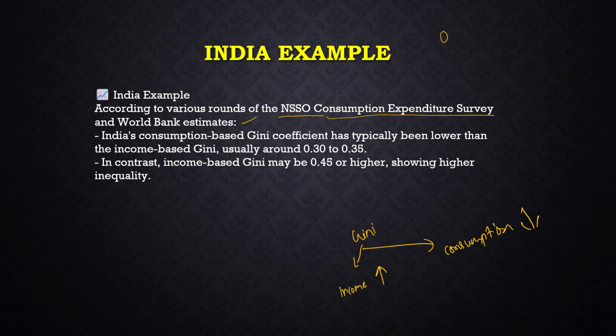What I said, it has to range from 0 to 1. 1 means maximum inequality exists. 0 means zero inequality, there is no kind of inequality existing. So 0.30, 0.35 means some inequality is right there, but it is not high.